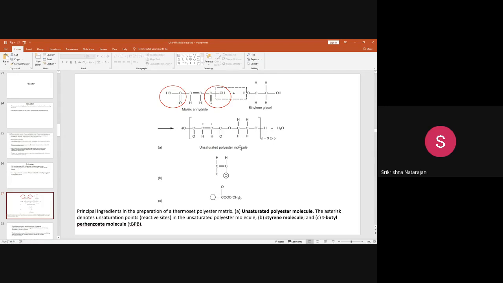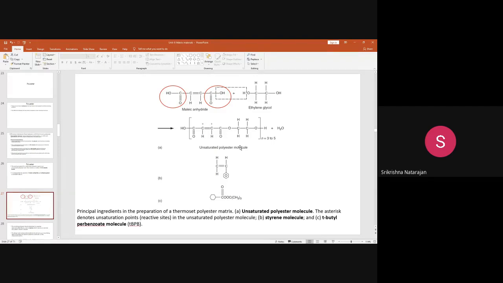Just to recall the structure that you learned during polyester manufacture, what type of structure is finally formed? It will contain some benzene rings and CH groups, maybe CHOH groups. So it will not contain a double bond as such.